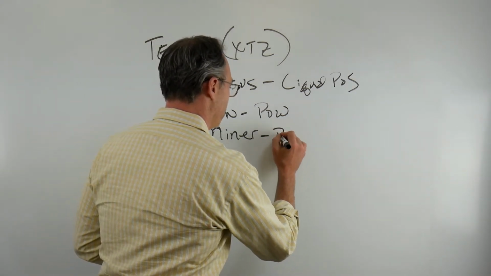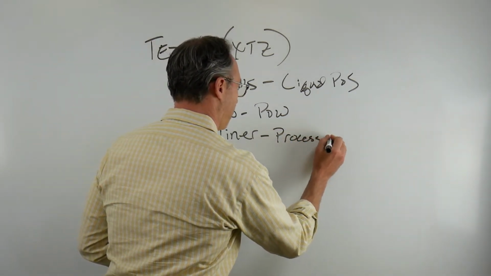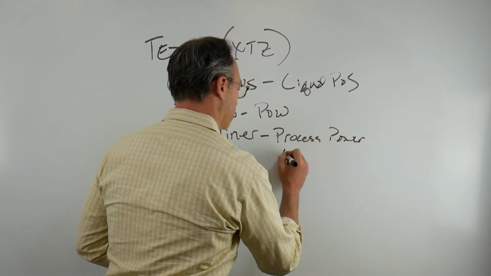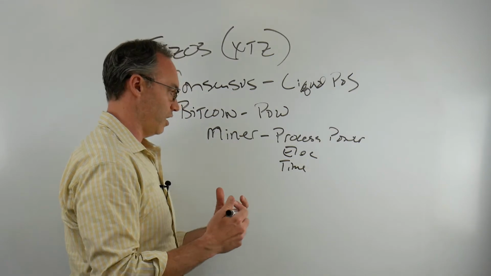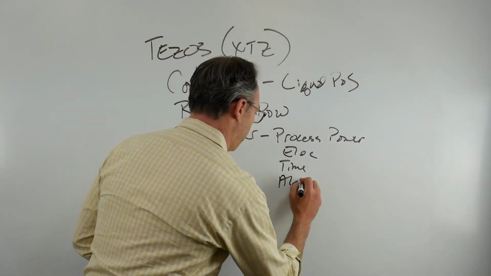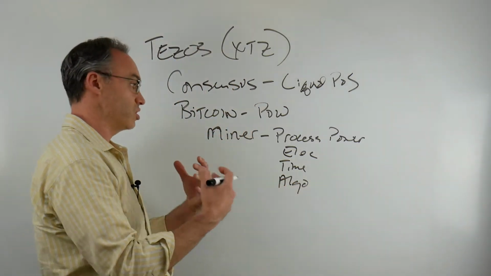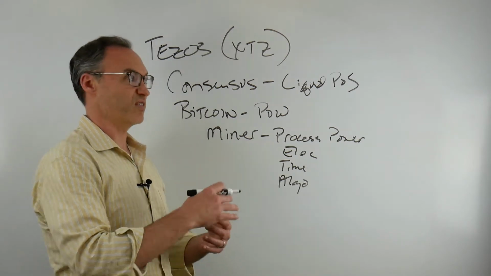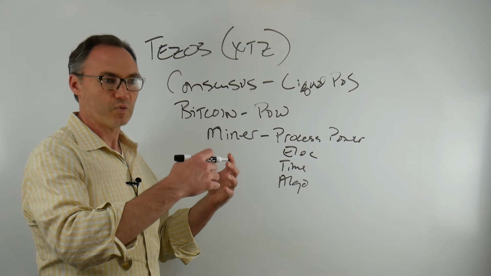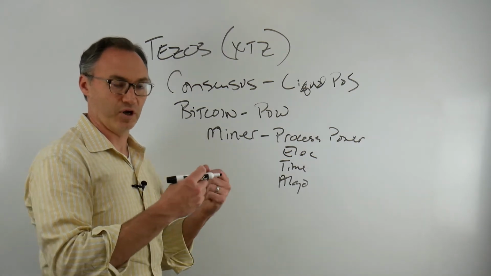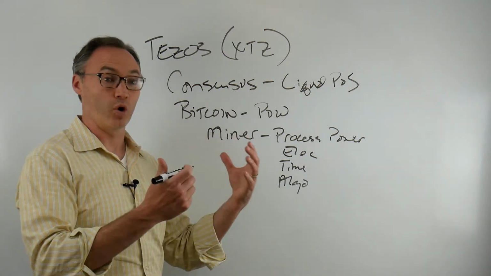Well, I have to commit my processing power, my electricity, my time. And then I have to solve an algorithm, do some sort of work, so that all these other nodes agree that the block I put up there is the block, and then we go on from there.